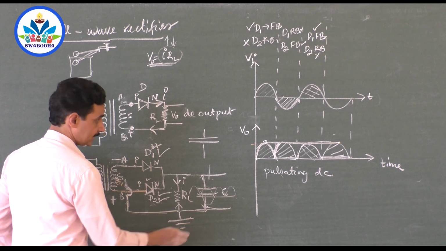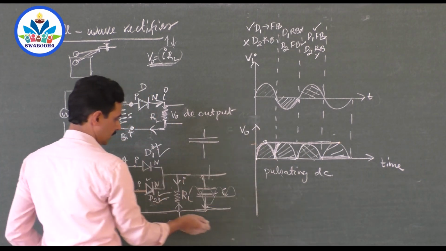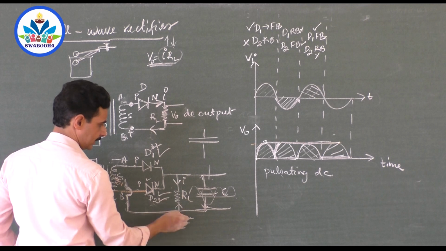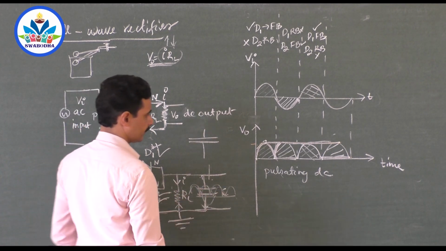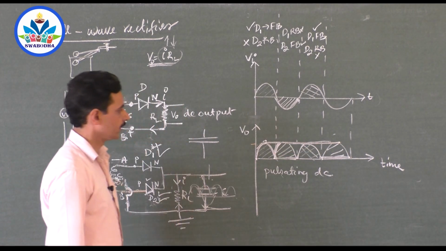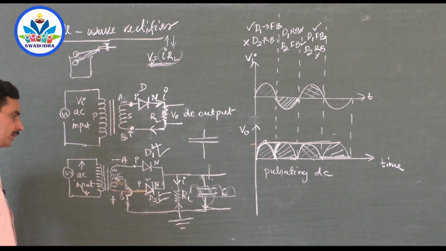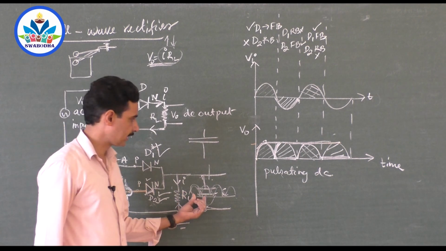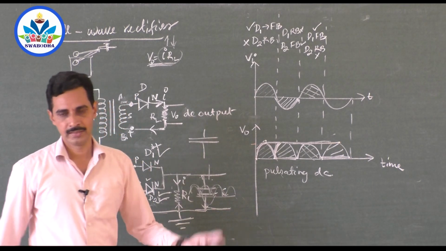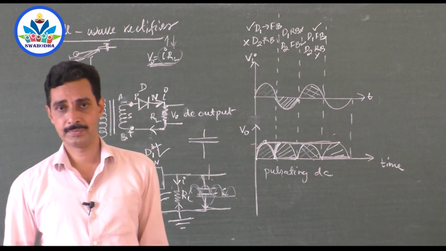Suppose the current was like this, we would have shown the same at the output also, but it is not so. Current is in the same direction, so output is only in the positive half cycle. So we get the output for all the half cycles. And if you want to filter the output ripples, connect a capacitor. That's all. So it is a very, very important question part, rectifiers.